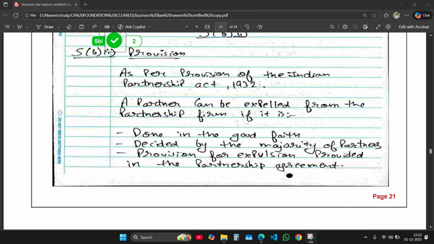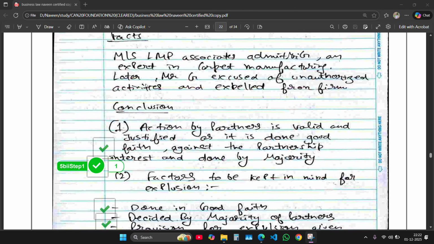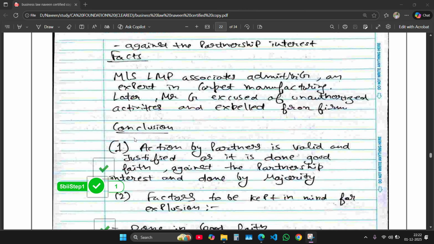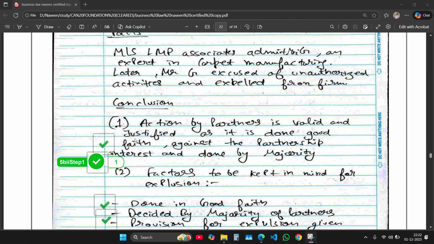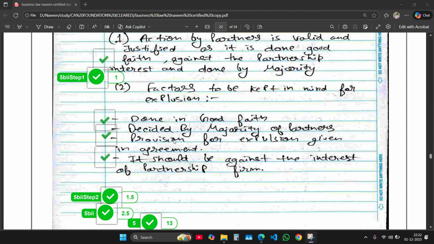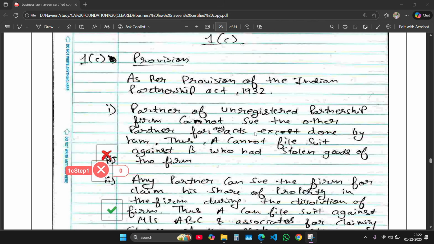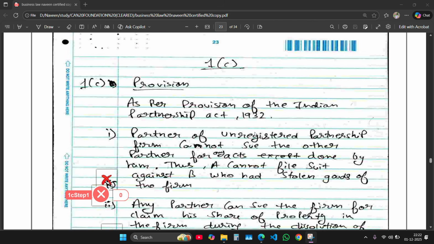Firstly I explain the provision and significant point, then the facts of the case, and then I concluded what should be done or should not be done. It said the expulsion should be done in good faith, decided by a majority of partners, etc.